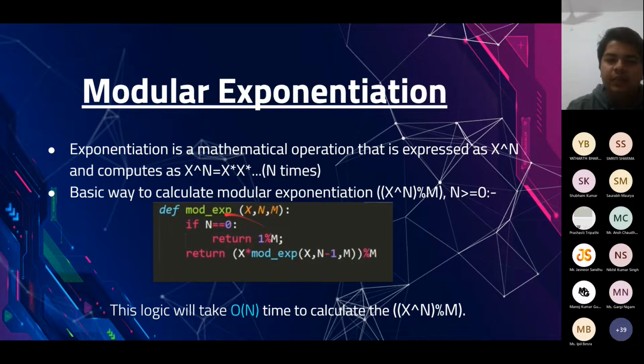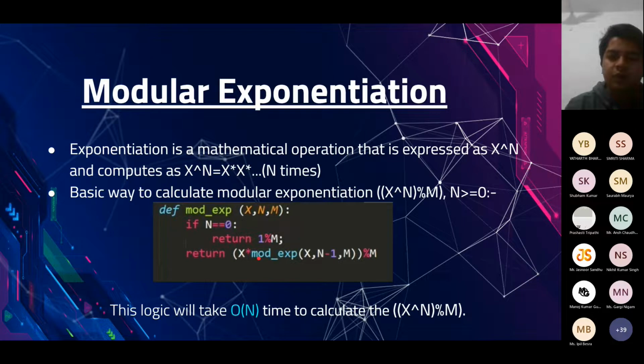What we are going to do is break this problem into smaller parts. If I have x raised to the power n, I will take out one x from it, calculate the value of x raised to the power n minus 1, and then multiply them. At each step, I will keep taking mod m, so that there is no overflow. It's like the usual way we calculate 2 to the power anything or 3 to the power anything: we first calculate 3, then multiply it with 3 again to get 3 square, multiply again to get 3 cube. We are doing the same thing, but in reverse order.